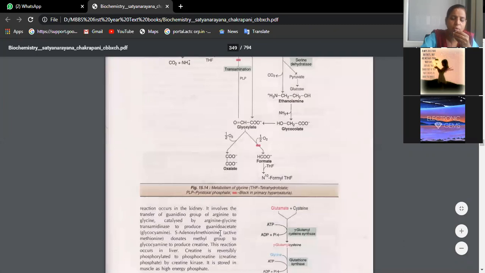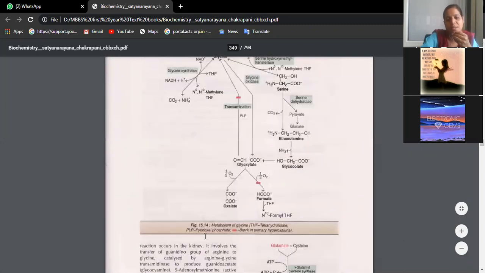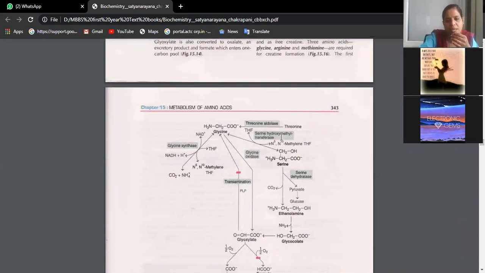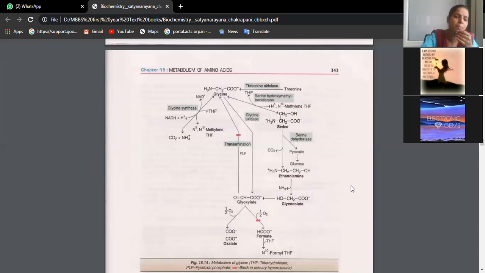Now see, when you talk about metabolism of glycine, that means how glycine is being synthesized and broken down. Different cycles, though it looks complicated, I want every one of you to practice this cycle because glycine can come as an essay question, as it has come now. This is the structure of glycine. Glycine can be formed from threonine. Basically, it is a non-essential amino acid. So threonine can be converted to glycine.